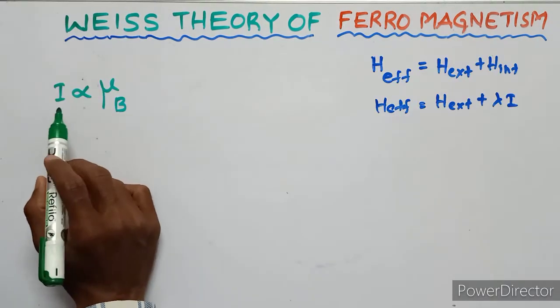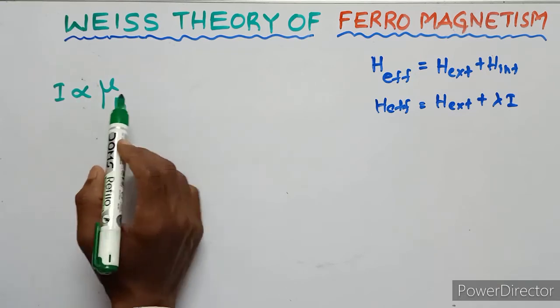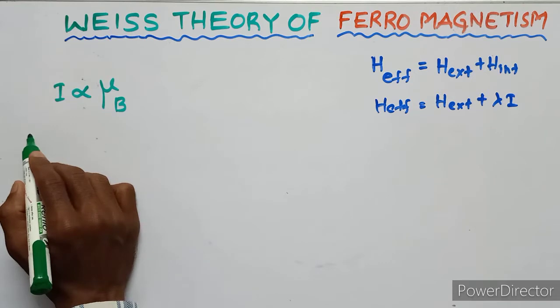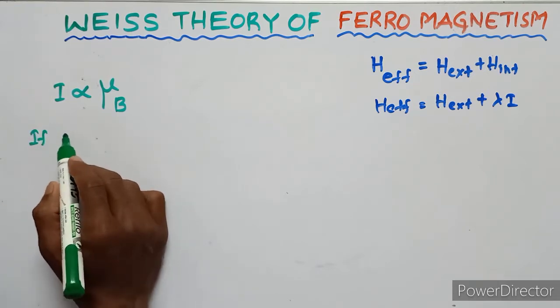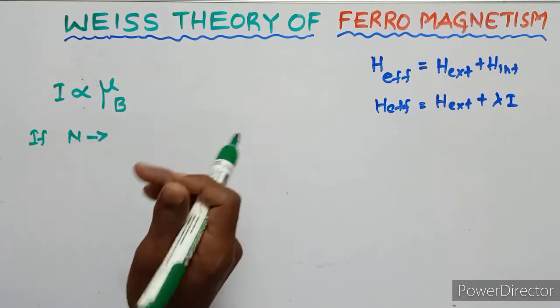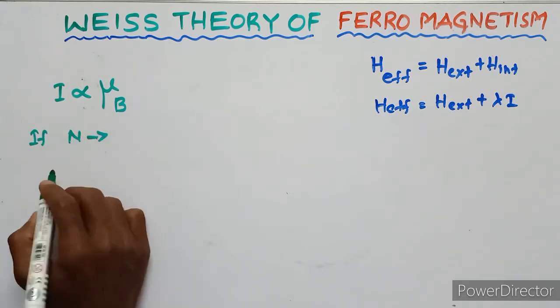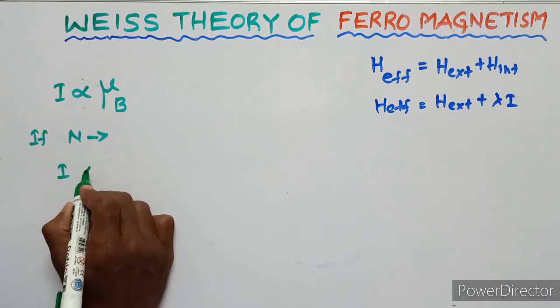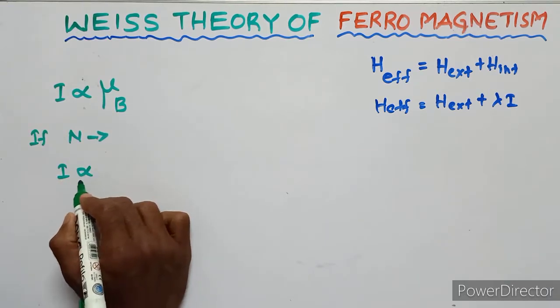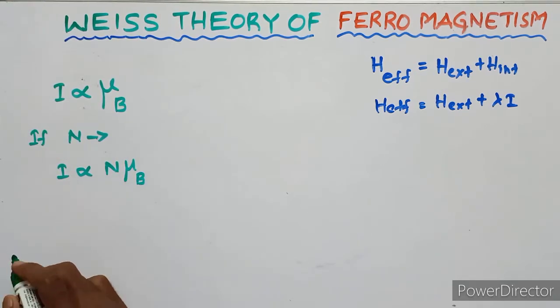From Langevin's theory, the intensity of magnetization is always proportional to magnetic moment. If there are n number of atoms in the ferromagnetic material, the intensity is always directly proportional to n into mu suffix b.